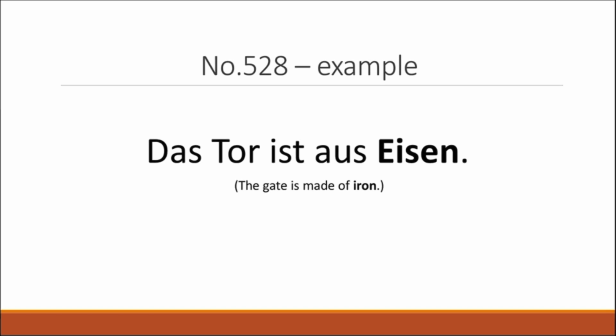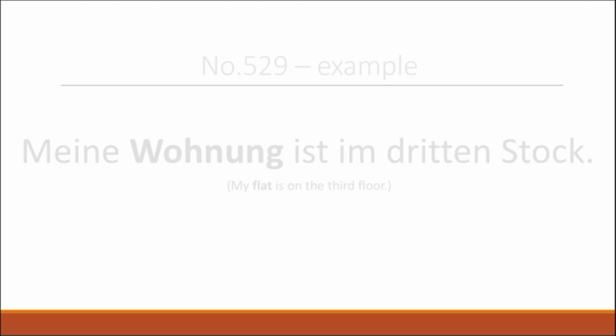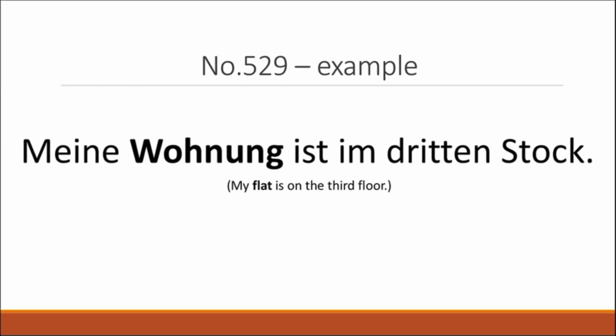Now we have das Eisen, which means iron. Das Tor ist aus Eisen. The gate is made of iron. Following up, we have die Wohnung, which means flat or apartment. Meine Wohnung ist im 3. Stock. My flat is on the 3rd floor.